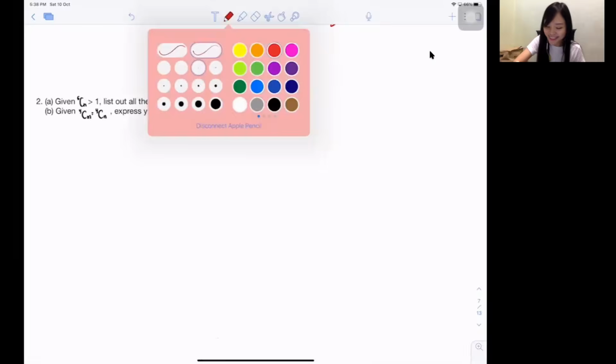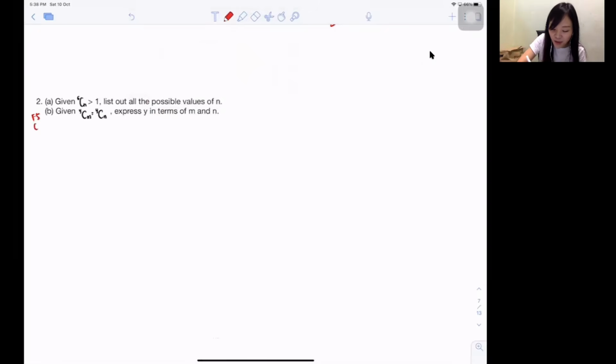A lot of students ask me, Form 5, chapter 6 also, permutations and combinations, okay? So for A, they say 6Cn is bigger than what? List out all the possible values of n. So they want you to list out all the n.